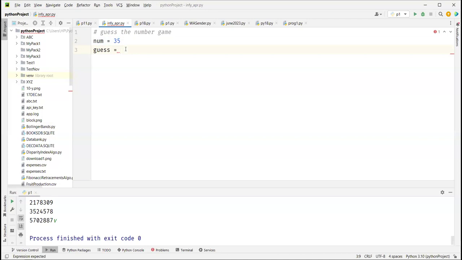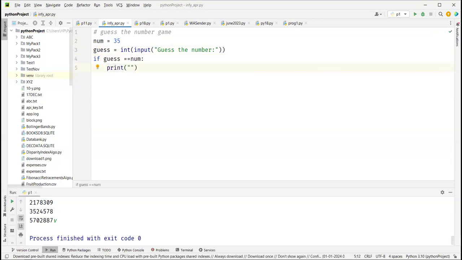So I'll say int of input, guess the number. And obviously, when do you guess it right? When num is the same as guess. So if guess equal to num, correct? Then you say okay. Initially, what we do is create a structure. So we'll say if pass, else pass, and then we come back and add the logic.